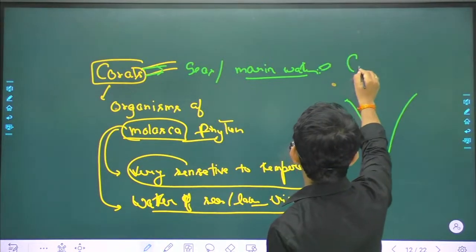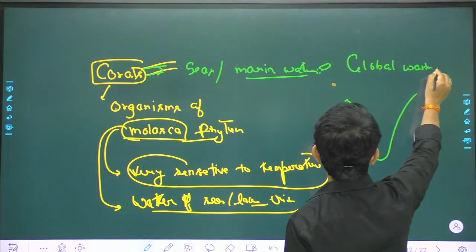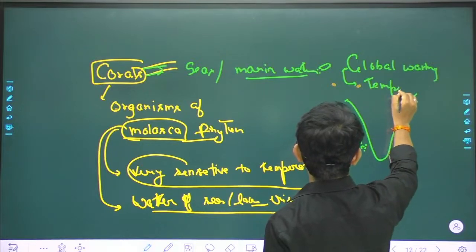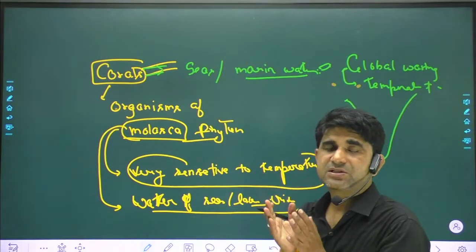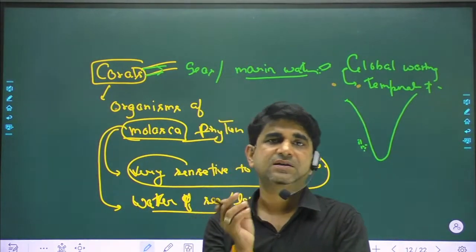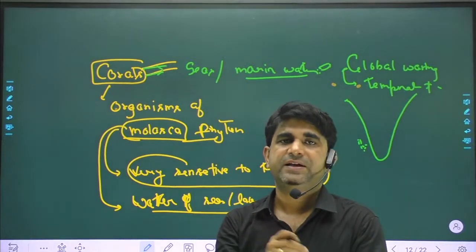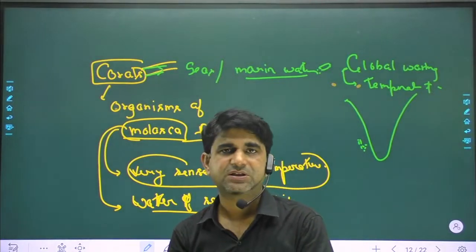Due to global warming, the temperature will increase, and when the temperature increases, these coral reefs can't survive. That's why an increase in temperature is very harmful.